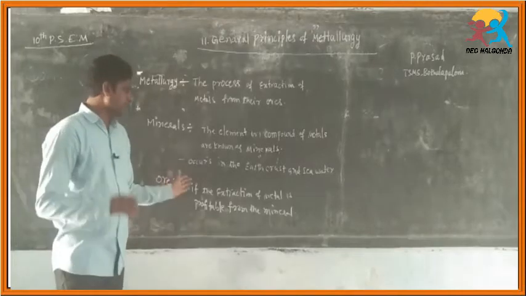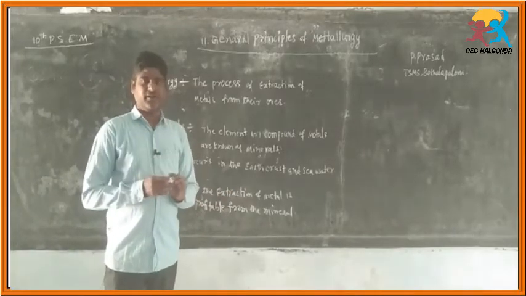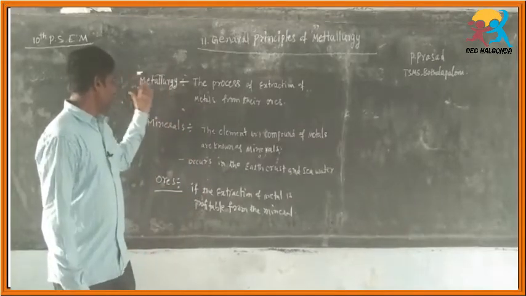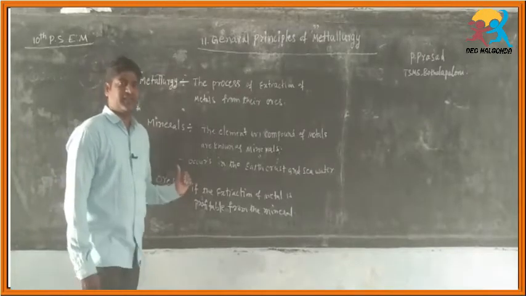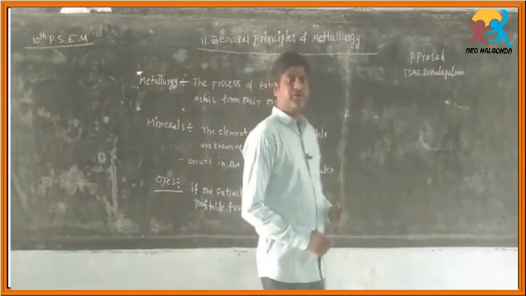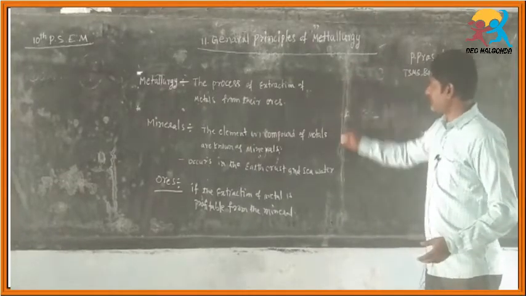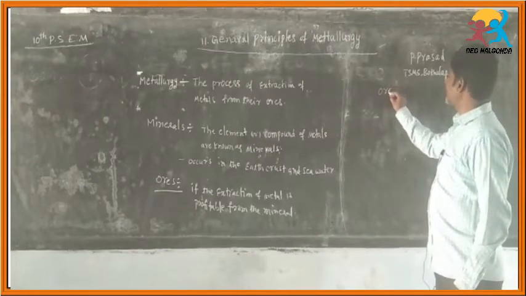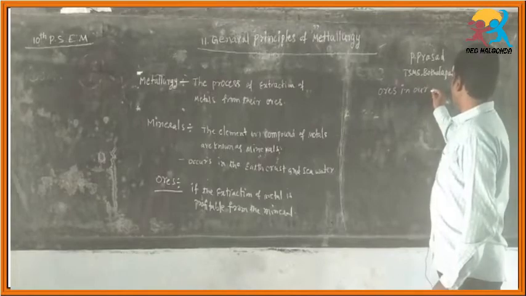If the extraction becomes a loss, it is called only a mineral. This is the introduction to metallurgy, minerals and ores. Next I am going to discuss some examples of ores.